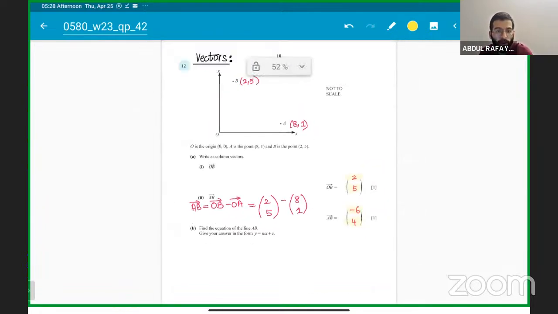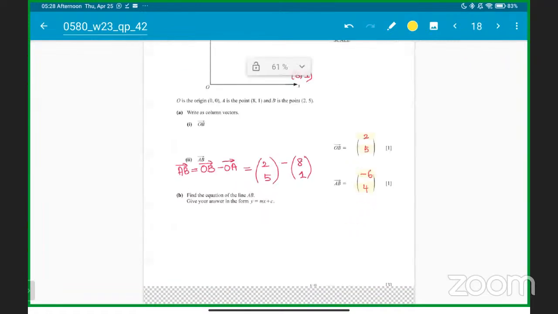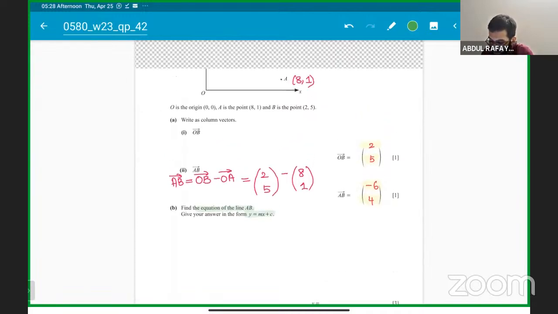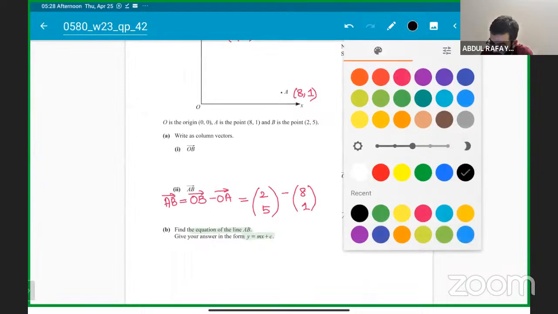Anyone have doubts with part A? Let me know now. Let me know, guys. Next, we have to find out the equation of the line AB, giving the answer in the form y is equals to mx plus c. So it's about coordinate geometry.